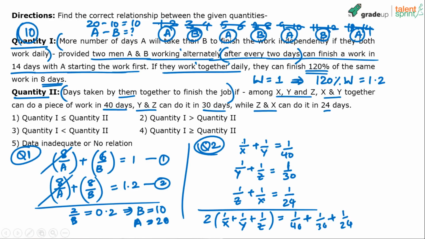Okay. Now solve for this: 1 by 40, 1 by 30, 1 by 24. I think LCM is how much? 120 is LCM, right? So 3 times, 4 times, and 5 times. 3 plus 4, 7 plus 5, 12. 12 by 120, which is 1 by 10. It comes out to be 1 by 10.